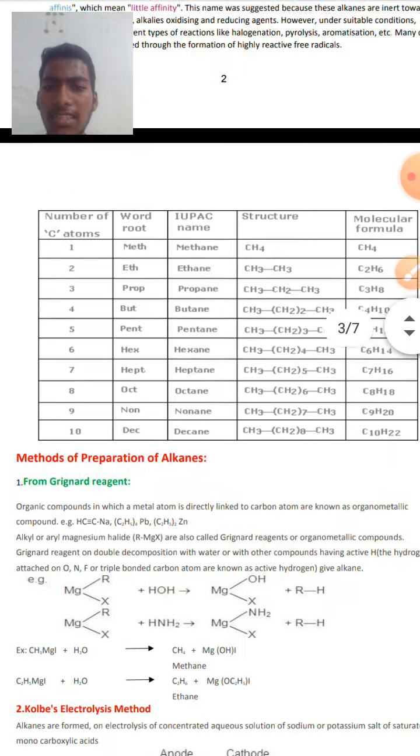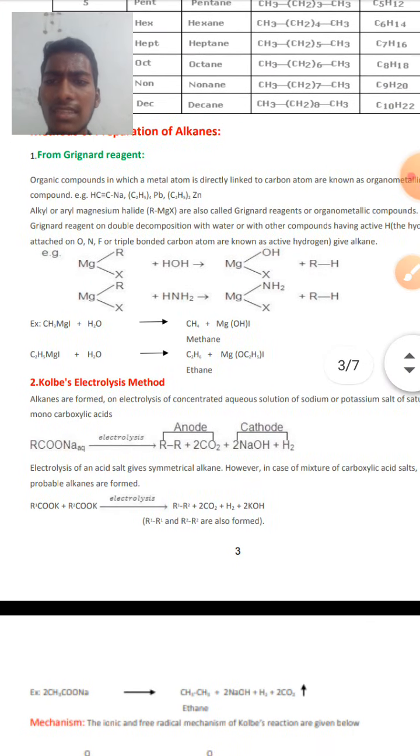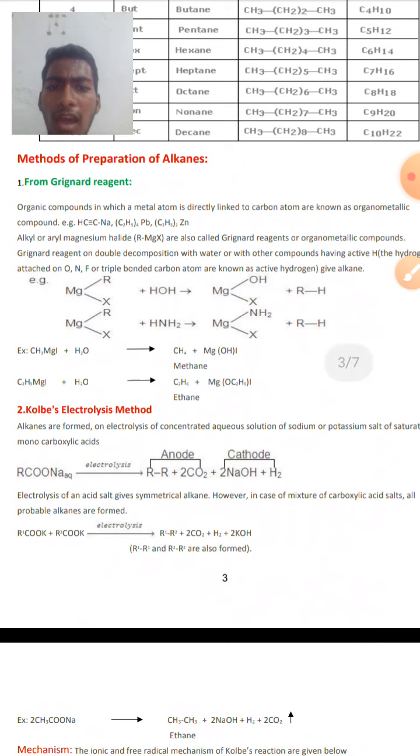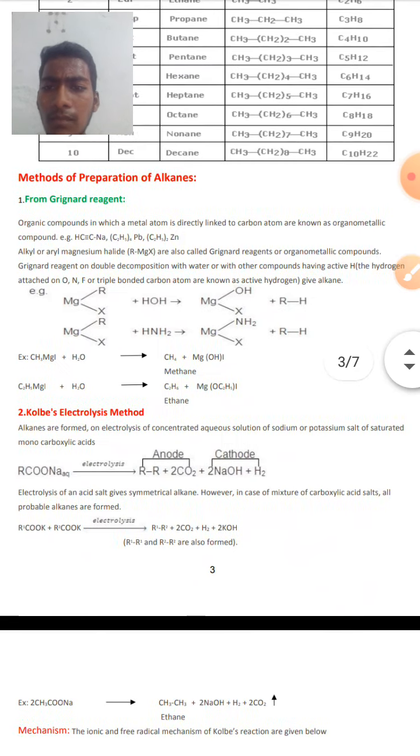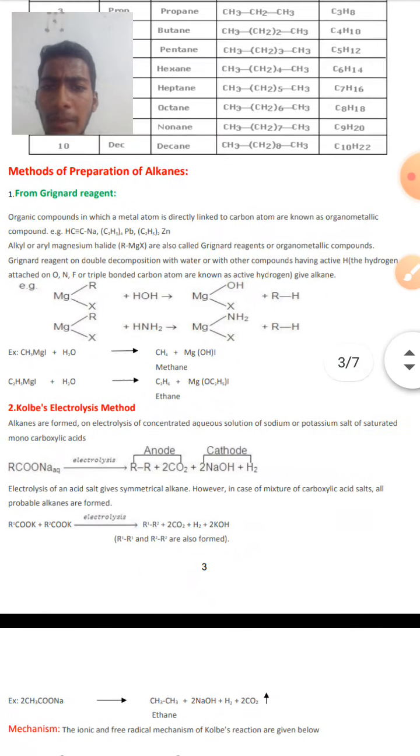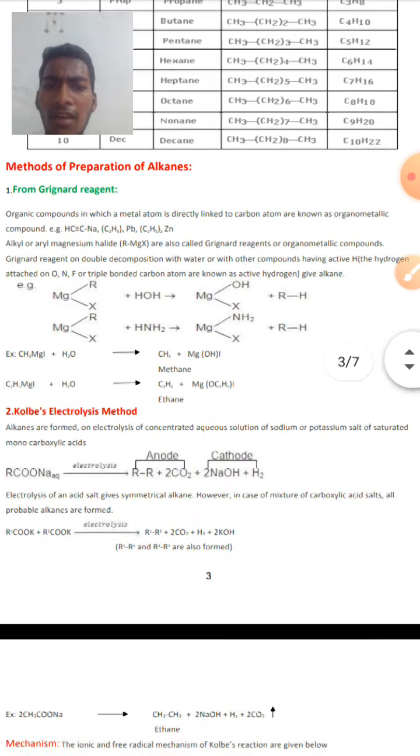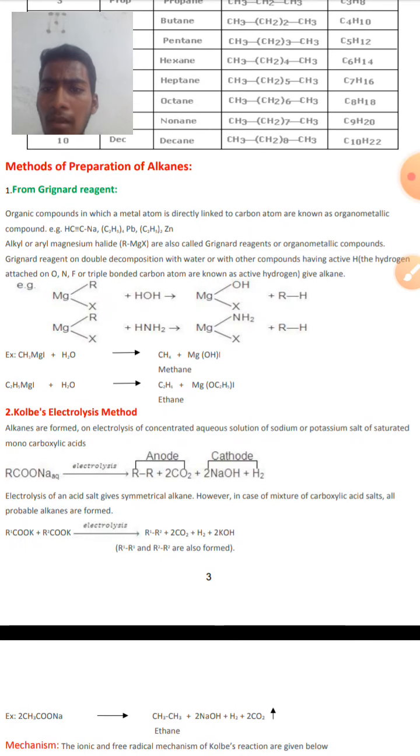After this nomenclature system of alkanes, see the methods of preparation of alkanes over here. First of all, we have the method of preparation of alkanes from Grignard reagent. Actually these Grignard reagents are nothing but alkyl or aryl magnesium halides, and these are also organometallic compounds.